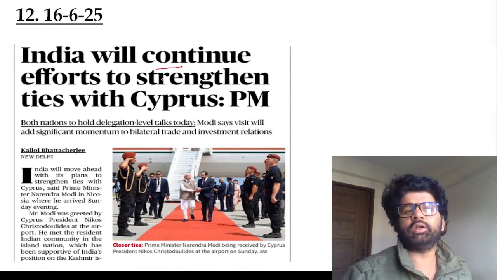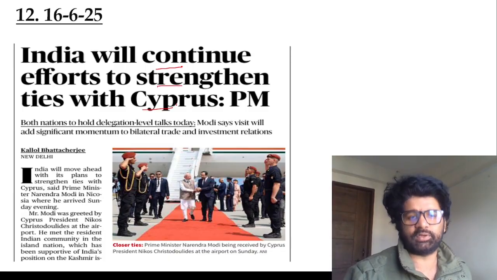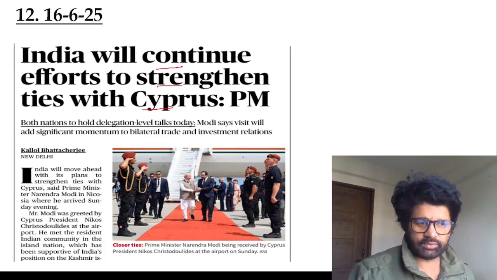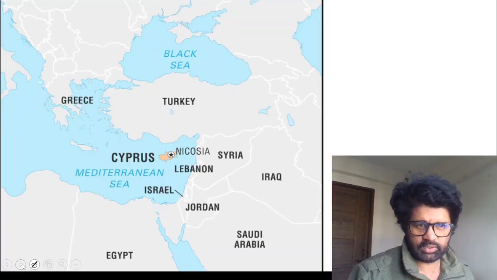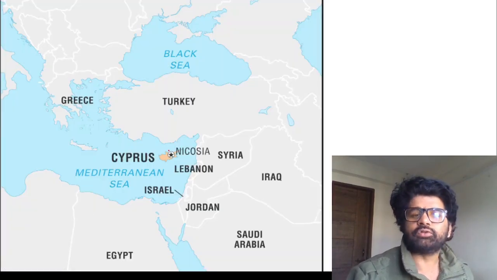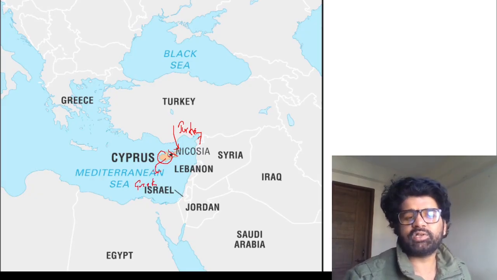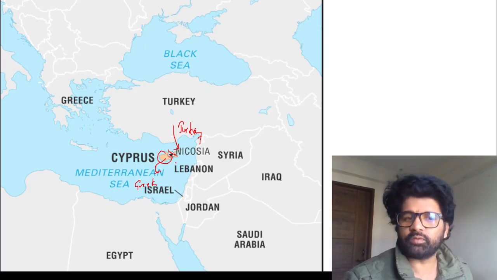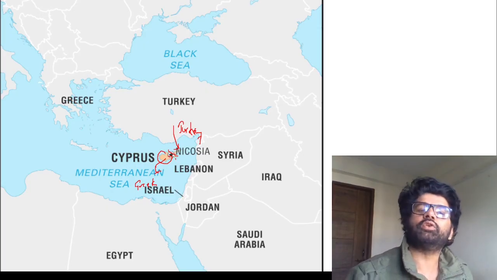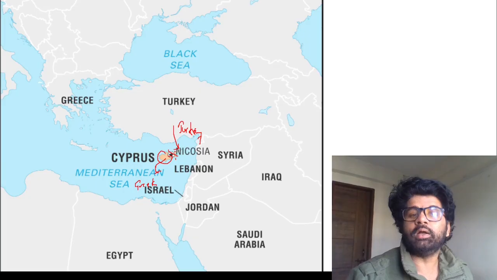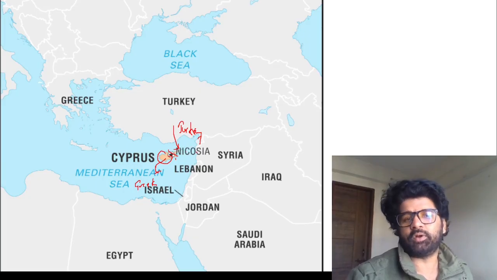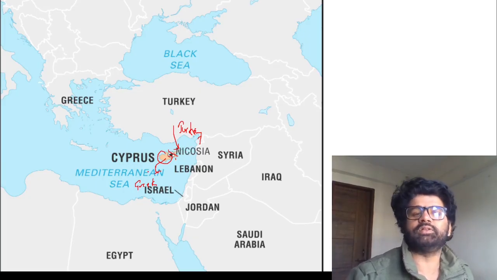12th article. India will continue efforts to strengthen ties with Cyprus. So Cyprus, places in news, countries in news. If you see Cyprus, you will see it is in the Mediterranean Sea. North Cyprus is controlled by Turkey. South Cyprus, basically Greek people are there. When we say Cyprus, we mean South Cyprus. Both of their capital is Nicosia only. Nicosia is also divided into two parts. One part is the capital of northern Cyprus, other is the capital of southern Cyprus.